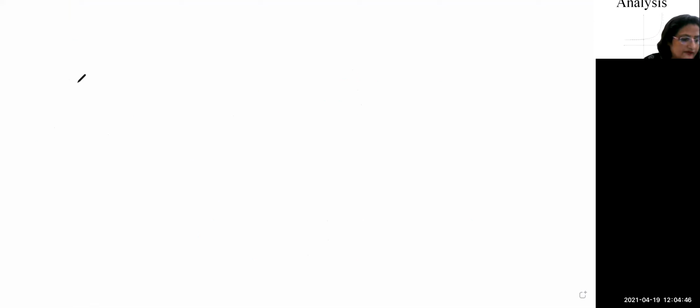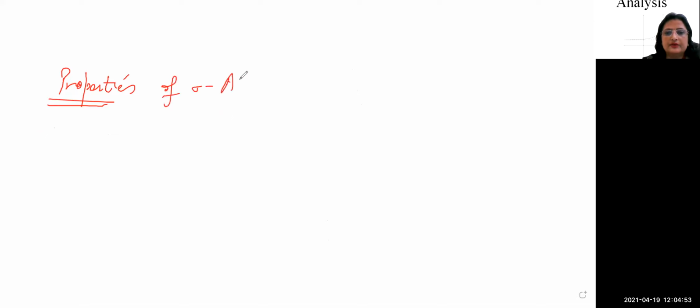Now we have some of the properties of sigma algebra. Next, you will write the properties of sigma algebra. Whenever you write sigma algebra, it means we are talking about a collection. A collection is nothing but a set which satisfies some of the axioms. Number one, the whole set X belongs to the collection. The countable union of all the sets which are coming from the sigma algebra belongs to the set, and the difference of two sets belongs to the sigma algebra if the elements belong to the sigma algebra.